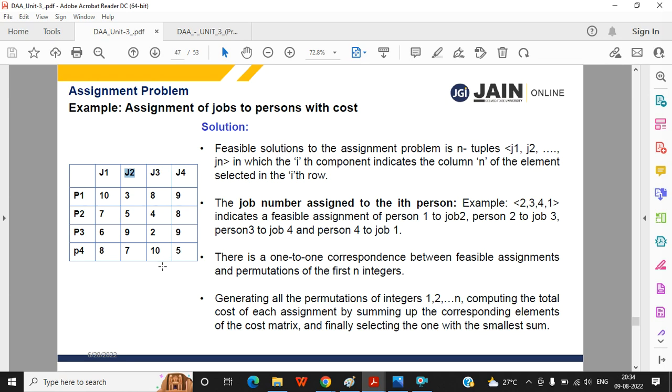So our job is to assign all the jobs, this J1, J2, J3, J4, to all these persons, so that no jobs remain incomplete, no jobs remain pending. So we have to assign every job to some person, so that the cost becomes minimum.